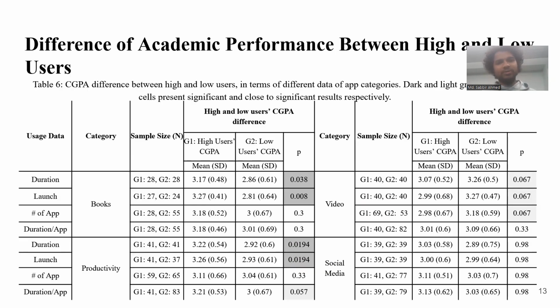We also explored the same comparison in the case of app categories as well: books, productivity, video, and social. We find almost consistent findings. Though in the case of the video category, there is no statistically significant difference, but still it's close to the significance level of 0.05.